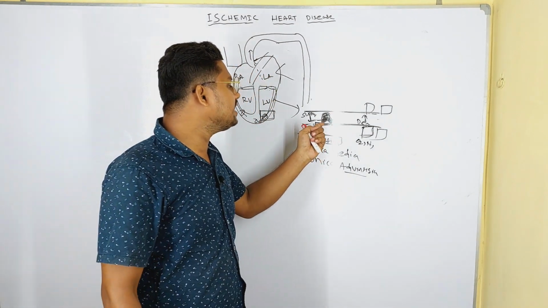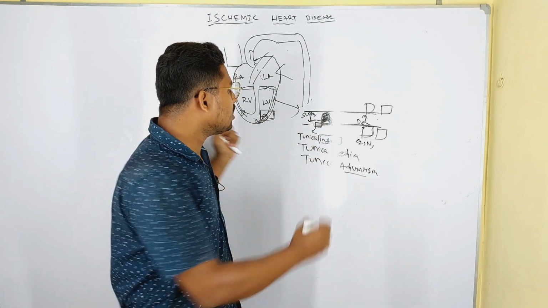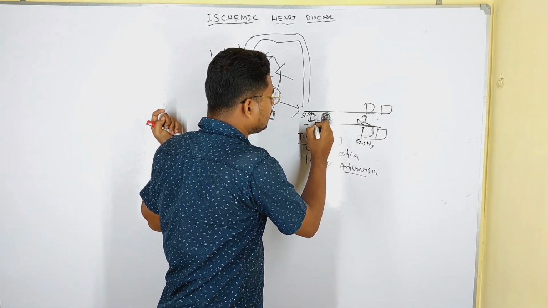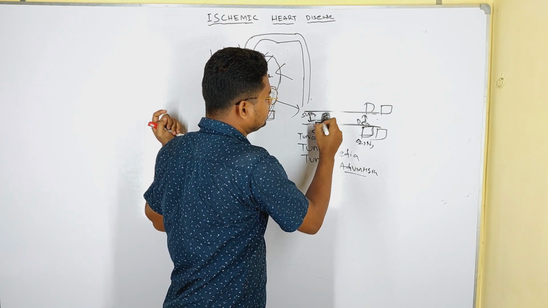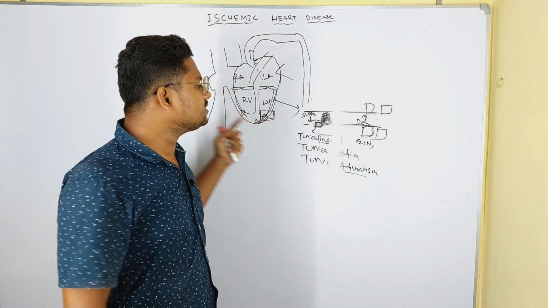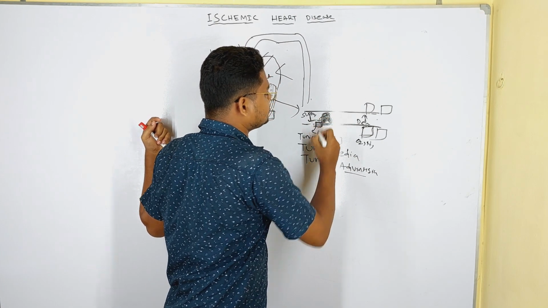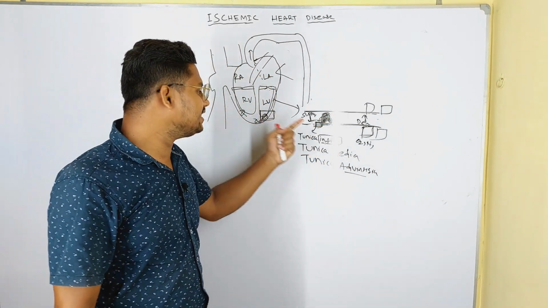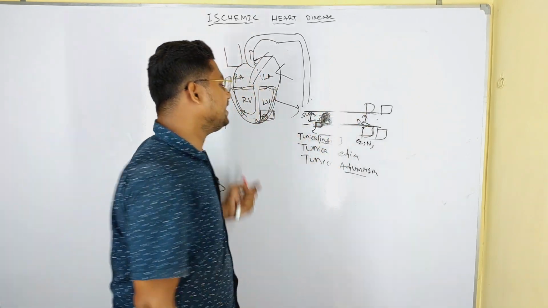After that the inflammation process goes on. Then cholesterol and lipids are deposited here. When the lipids are deposited, they create the blockage. Then the blood supply is reduced.